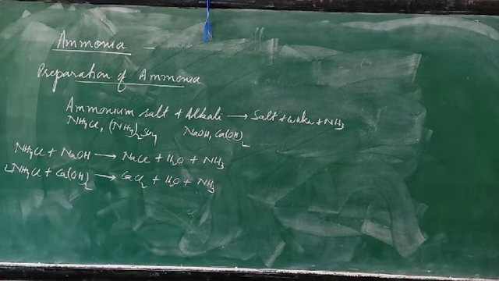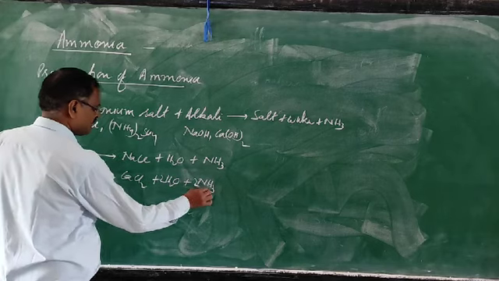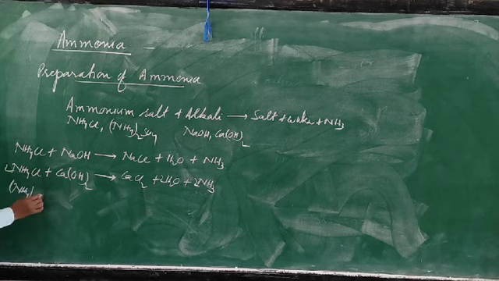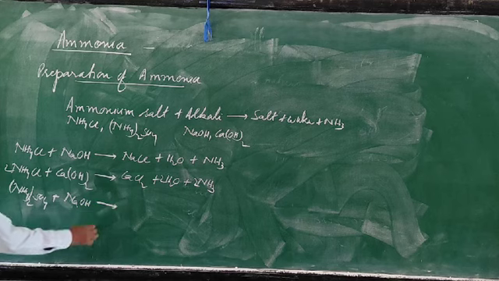I think it is balanced. In the same way, you can write it with ammonium sulfate. The equations are given; you can take sodium hydroxide, or you can take calcium hydroxide.